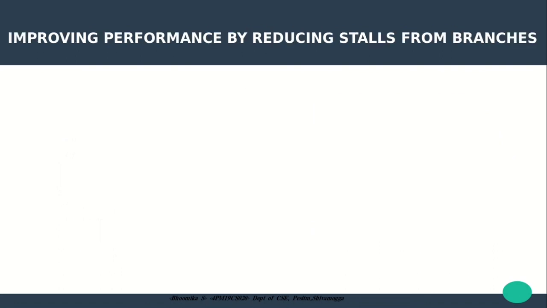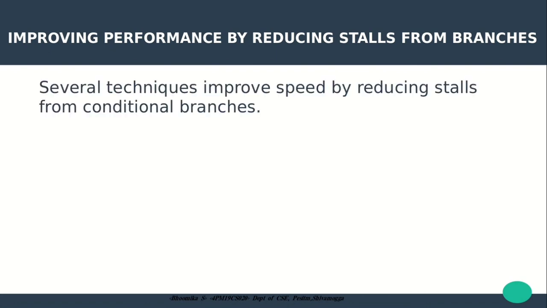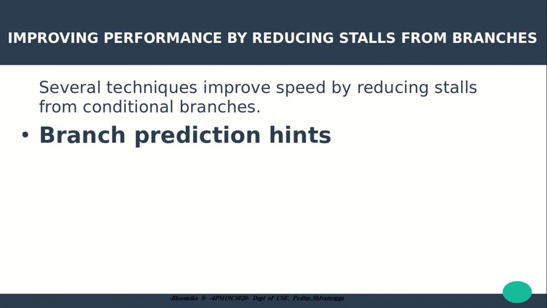So what are the solutions for the performance problems with branch instructions? Several techniques improve speed by reducing stalls from conditional branches. We will see some of them in brief. Branch prediction hints. Historically, branch prediction took statistics and used the result to optimize code. A programmer would compile a test version of a program and run it with test data. The test code counted how the branches were actually taken. The statistics from the test code were then used by the compiler to optimize the branches of released code.